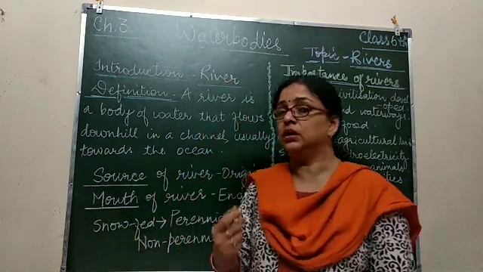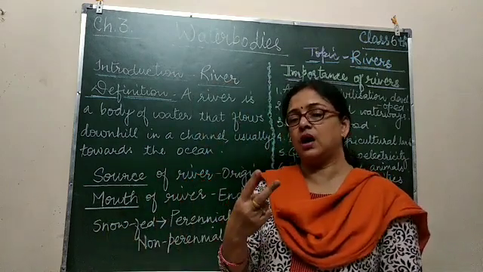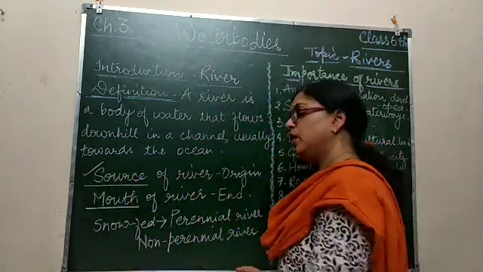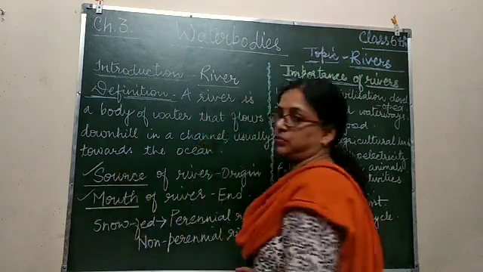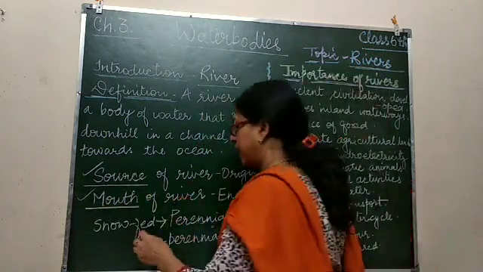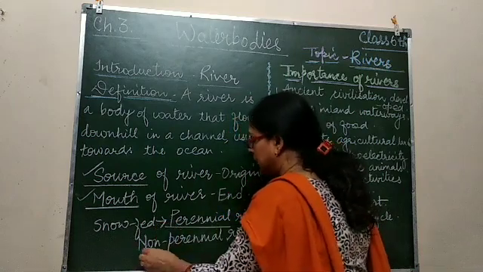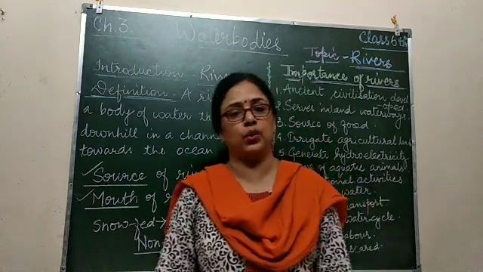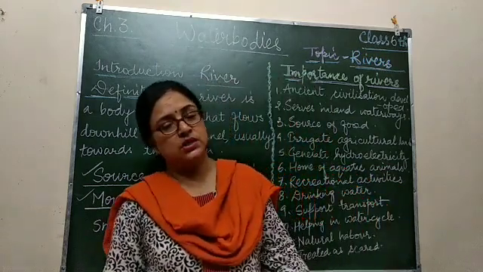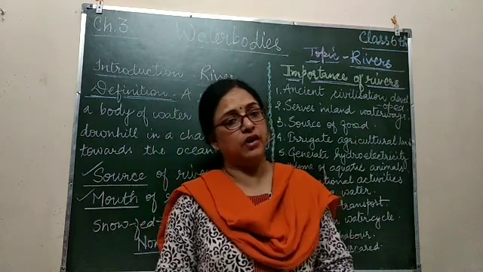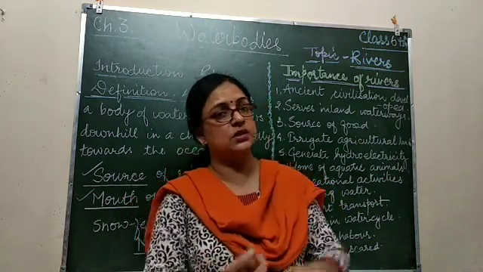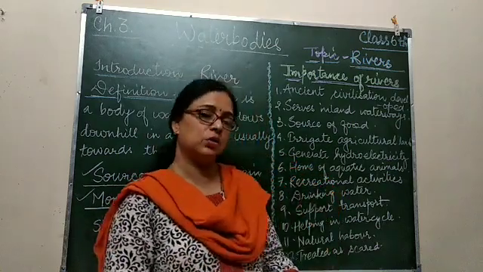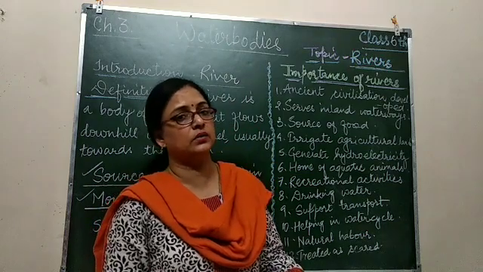So this is all about the river. From where it starts, it is called the source of the river. Where it ends, it is called the mouth of the river. And they are of two types, the perennial river and the non-perennial river. Now how are rivers important to us? In almost the same way the oceans, seas and lakes are helpful to us, rivers are also helpful, as they also contain water.